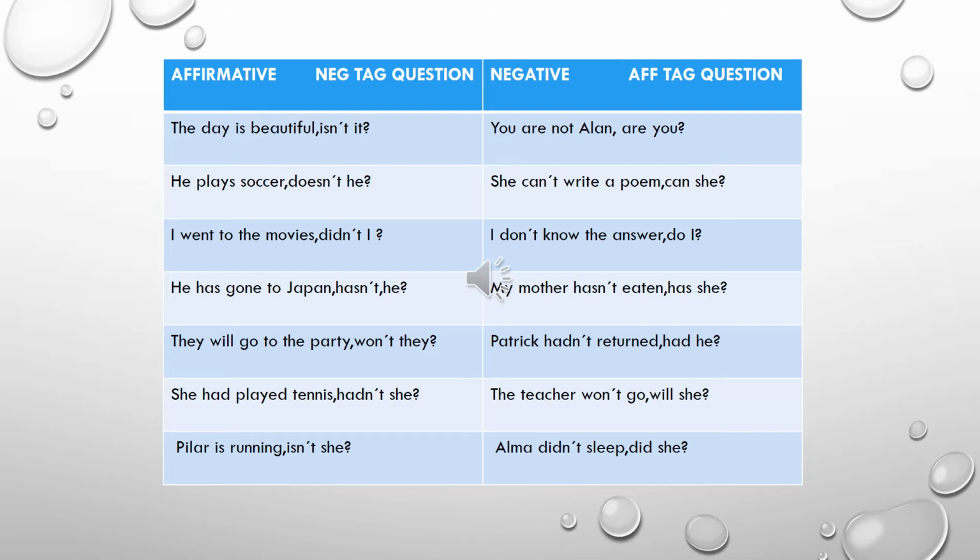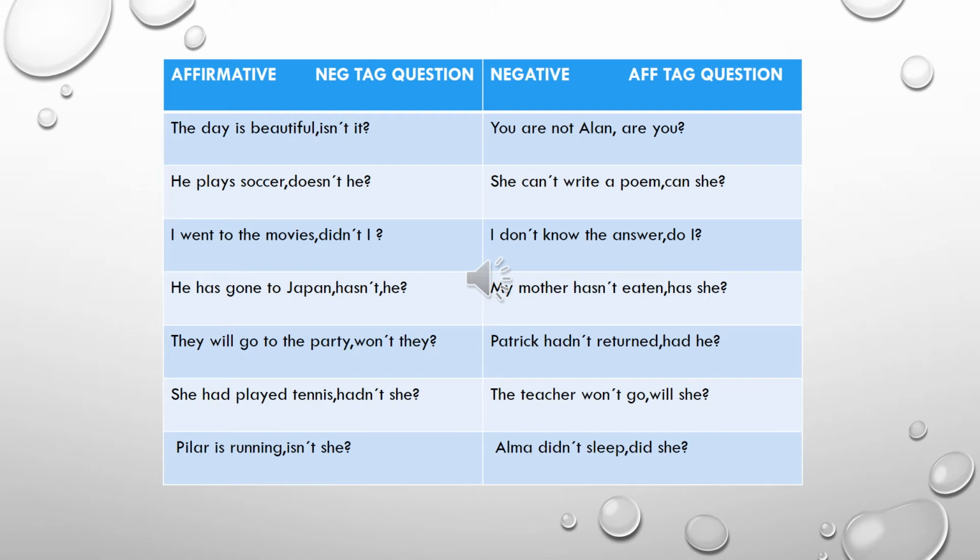Number 3. I don't know the answer. Don't know. We are going to pay attention to the auxiliary. Don't. So you're going to write it in affirmative form. Do I? I don't know the answer, do I? Next. My mother hasn't eaten. The auxiliary is hasn't. So you're going to write it in the positive. Has she?